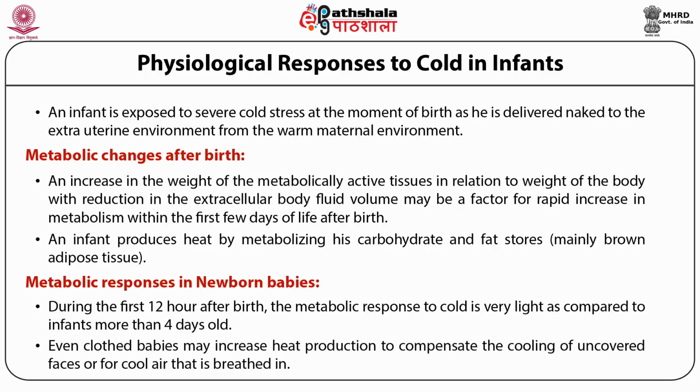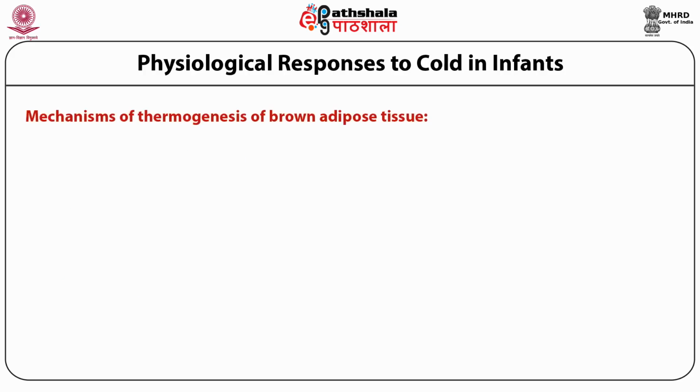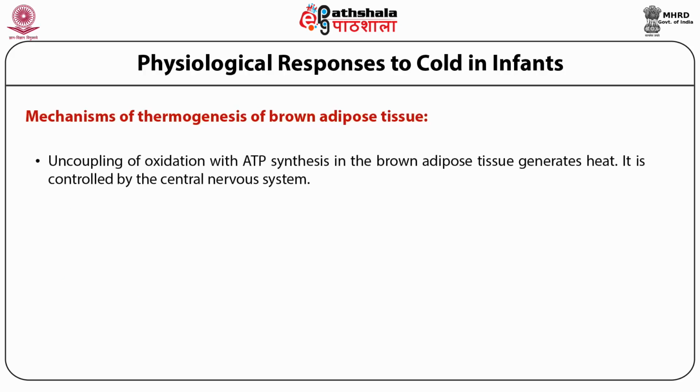Mechanism of thermogenesis of brown adipose tissue. Uncoupling of oxidation with ATP synthesis in the brown adipose tissue generates heat. It is controlled by the central nervous system. Heat production in the tissue is enhanced by the interaction of noradrenaline and beta-adrenergic receptors of the brown adipose membrane.